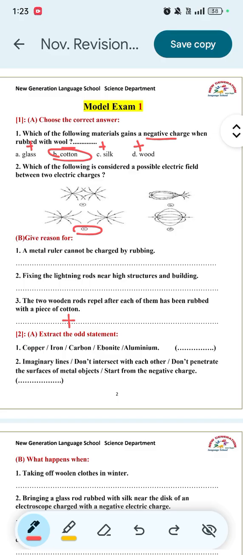Question 2. Extract the odd statement. Number 1. Copper, iron, carbon, ebonite, aluminum. So the answer will be ebonite, because copper, iron, carbon, and aluminum are good conductors of electricity, while ebonite is a bad conductor or insulator. Number 2. Imaginary lines don't intersect with each other, don't penetrate the surfaces of metal objects, start from the negative charges. Okay, the odd statement is start from the negative charges.